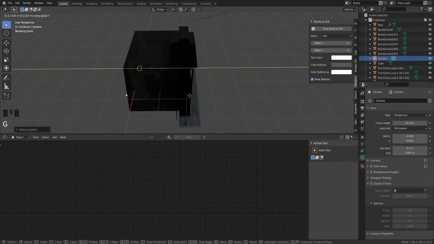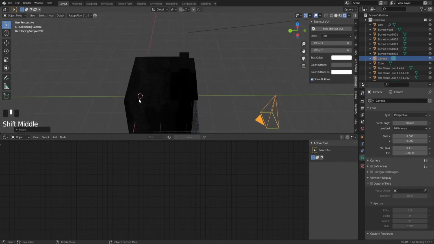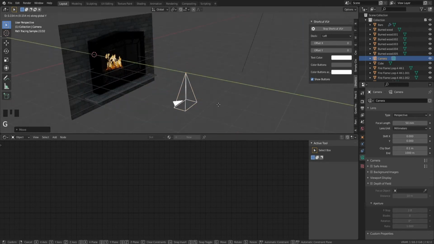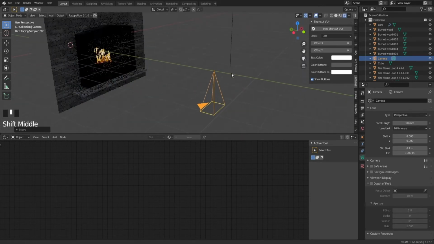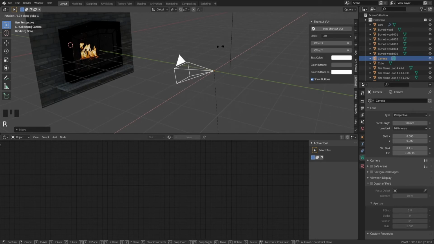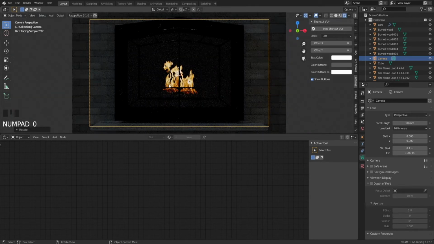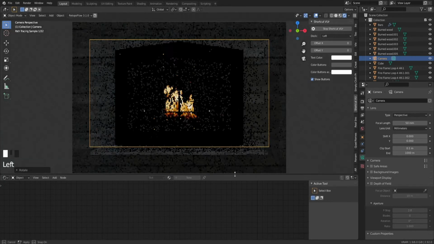So we're going to move it on the y-axis, and if you have your fireplace rotated on the x-axis, then move it on the x, of course. However, we're going to do that on the y, and then rotate it on the x by 90 degrees. And now if we hit 0, we get into the camera view, just like that.